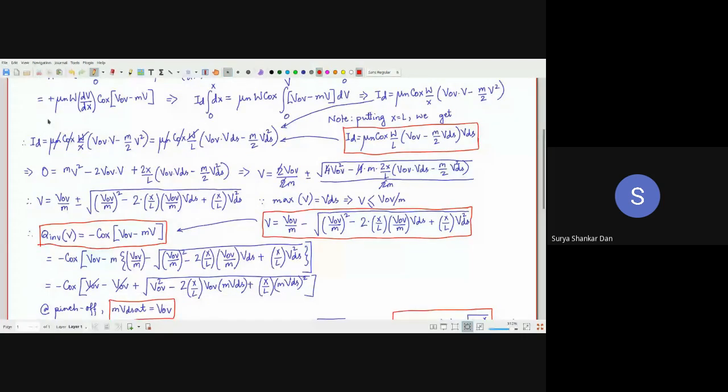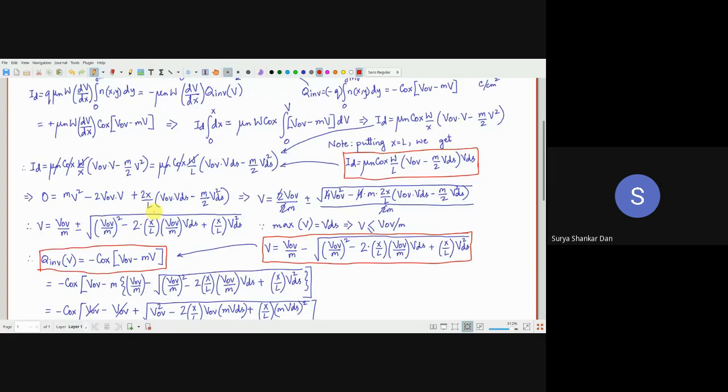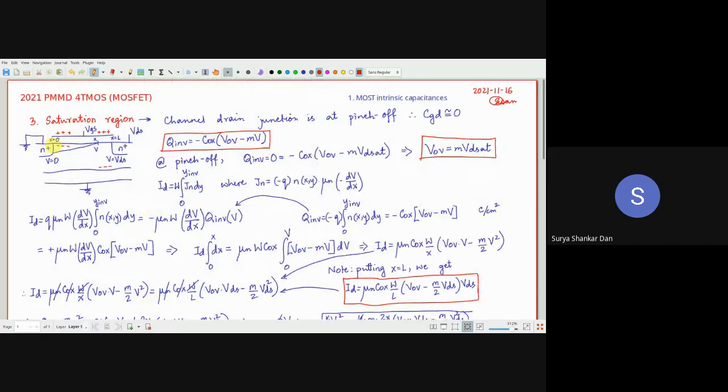Now, in this case, when we are trying to find out the total inversion charge, we are multiplying by the area factor. Which area factor? Area factor related to charges and capacitances. So W into dx. Kya hai W into dx? W is the depth of the device and dx is this length. So that means you are essentially effectively finding out the area on the gate terminal. Okay, everybody?